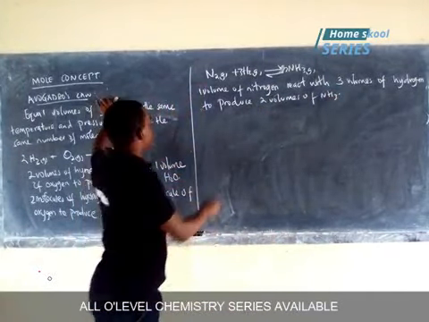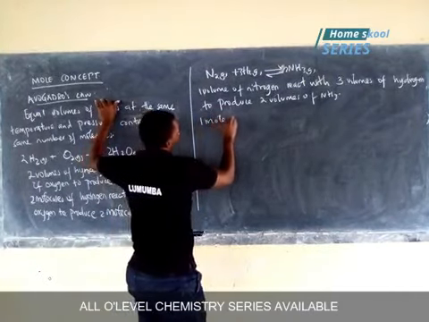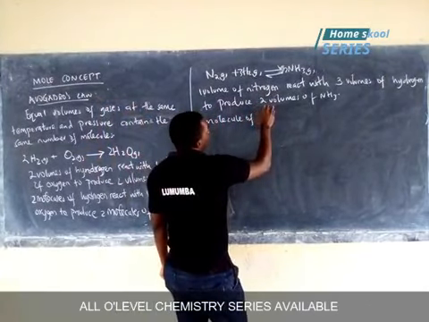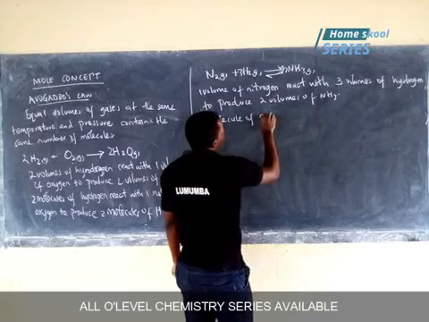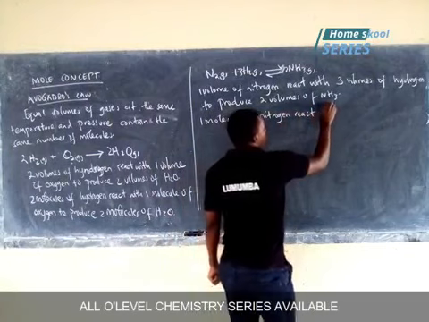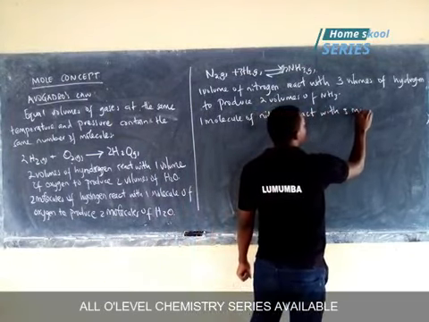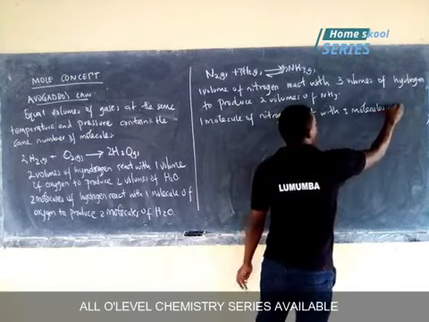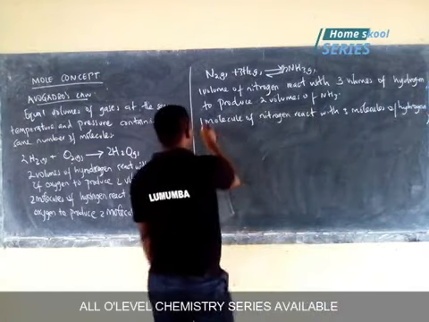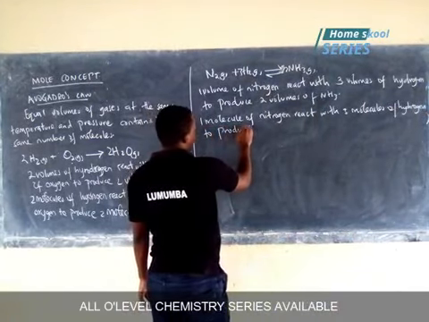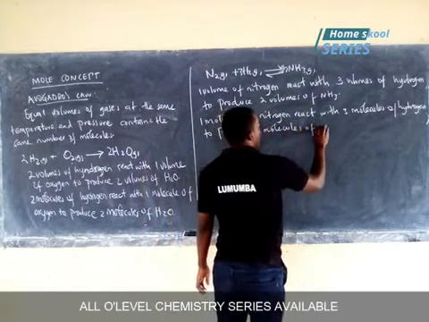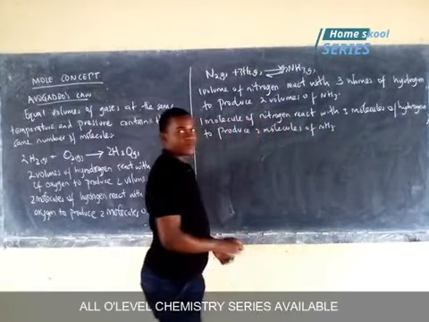Then in terms of Avogadro's law, I say 1 molecule of nitrogen reacts with 3 molecules of hydrogen to produce 2 molecules of ammonia.